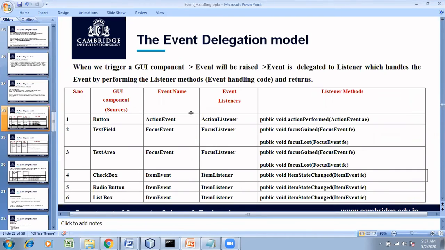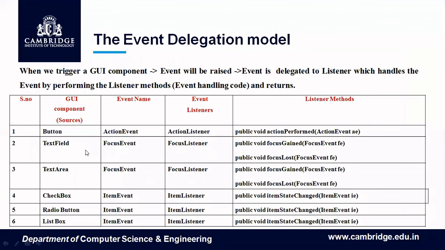Had it been a text field, the name of the event is focus event and the listener name is focus listener; these are the two methods. We are not going to discuss all the AWT controls and how each generates events. You will be learning the same thing in Swing, because this method, as I already told you, is completely obsolete. So you'll be studying the same controls and how to use them within Swing.